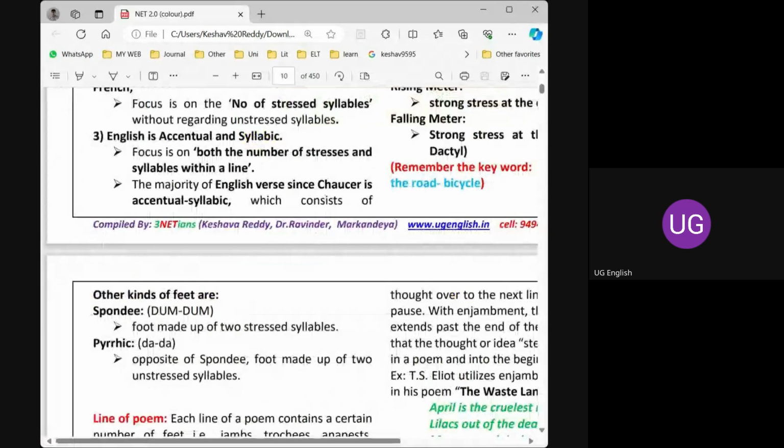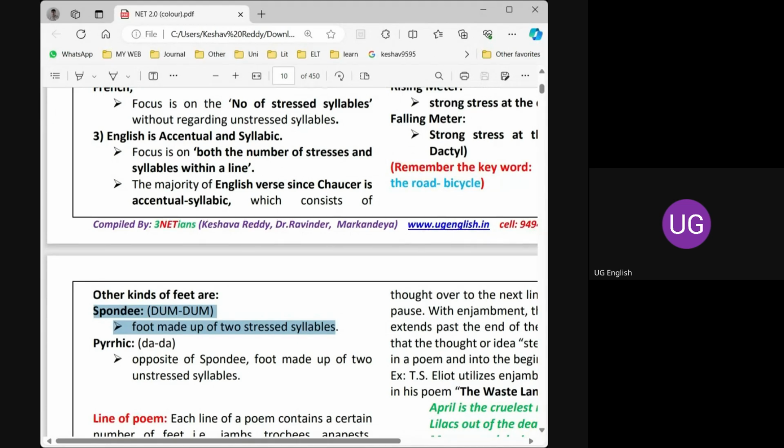And we have two more types of feet. Generally, we don't use them, but the spondee is used in sprung rhythm. Sprung rhythm, we will discuss later in the class today. Spondee and pyrrhic, both are two syllabic words, but in spondee, the two syllables take equal stress, dum dum. Whereas in pyrrhic, the two syllables don't take the stress, that is da da. So it is opposite to the spondee.